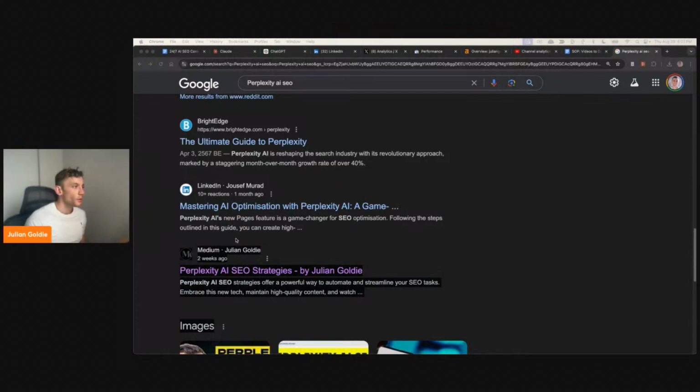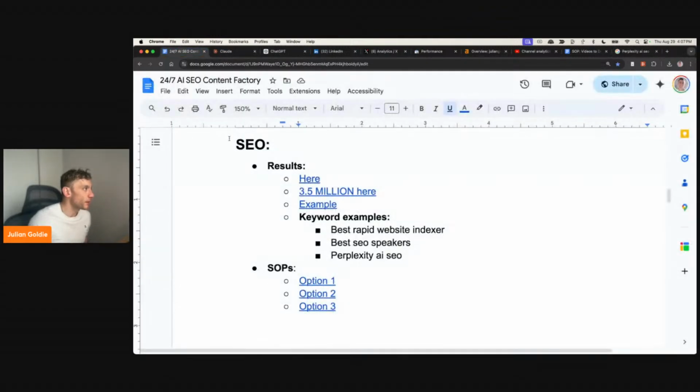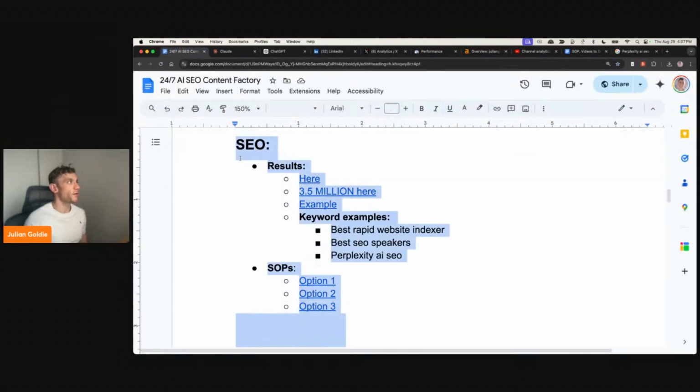And so that's method number one, which is SEO. And SEO can get you quite a few million traffic in itself.